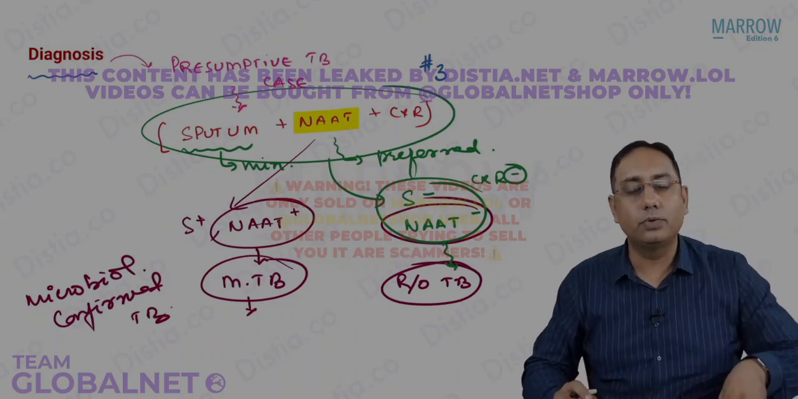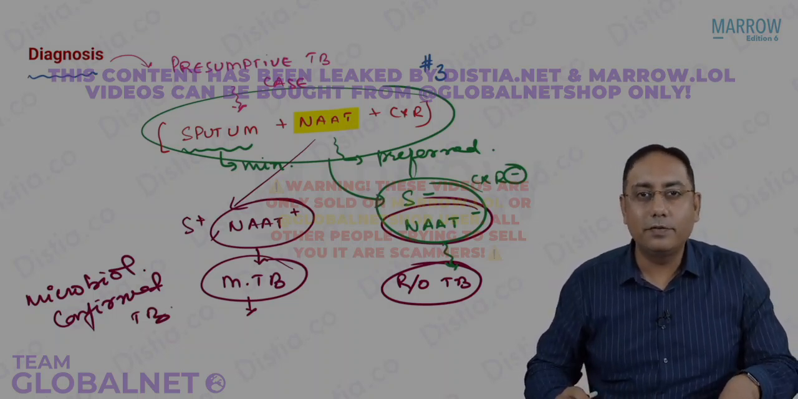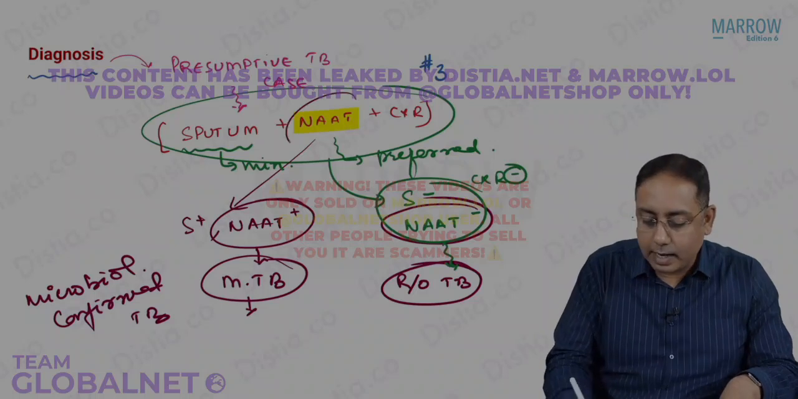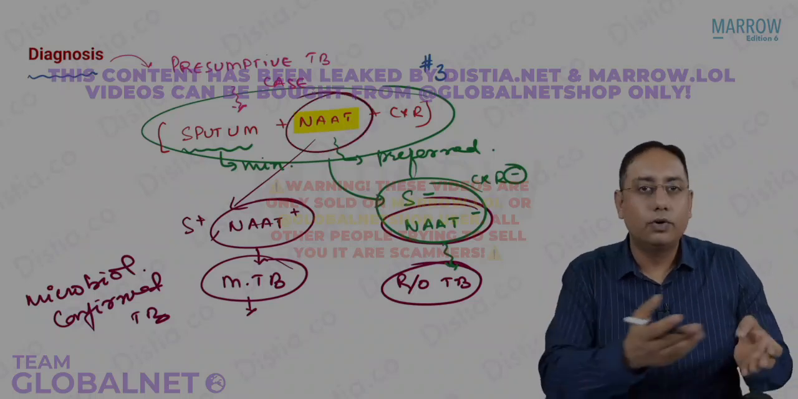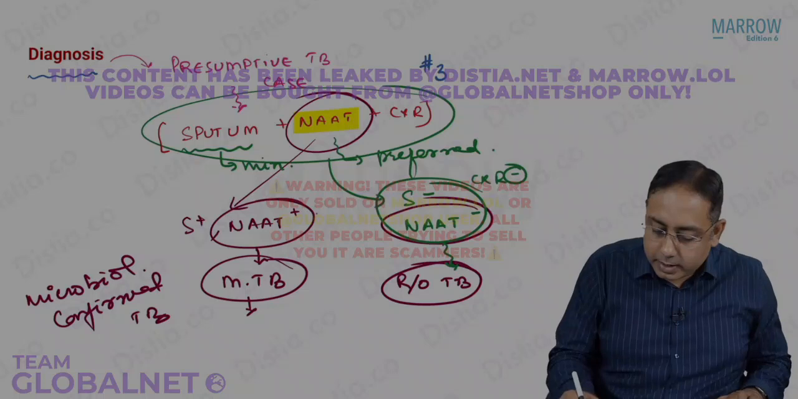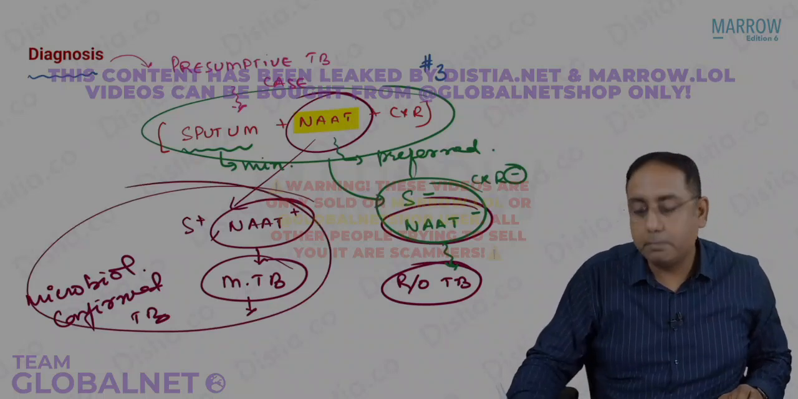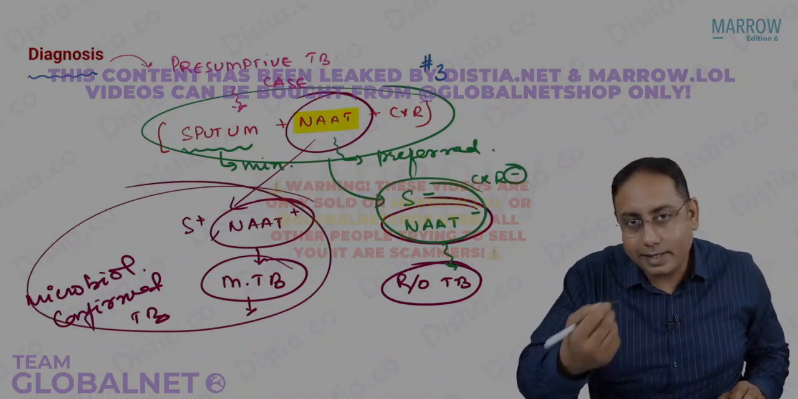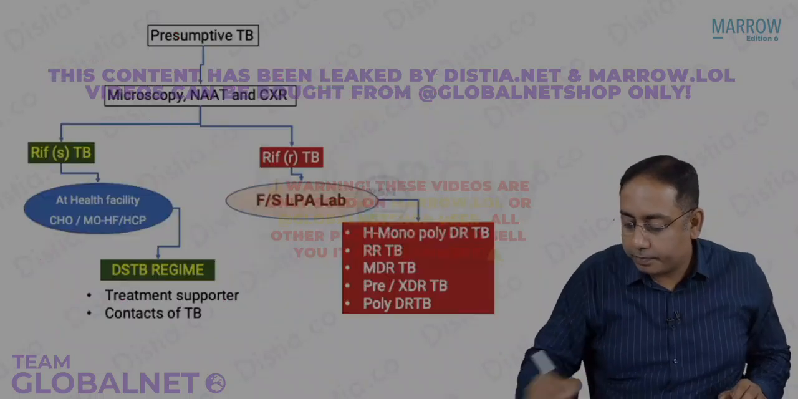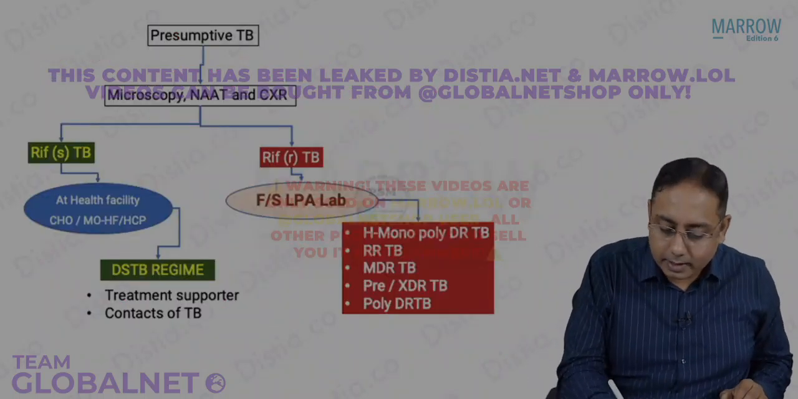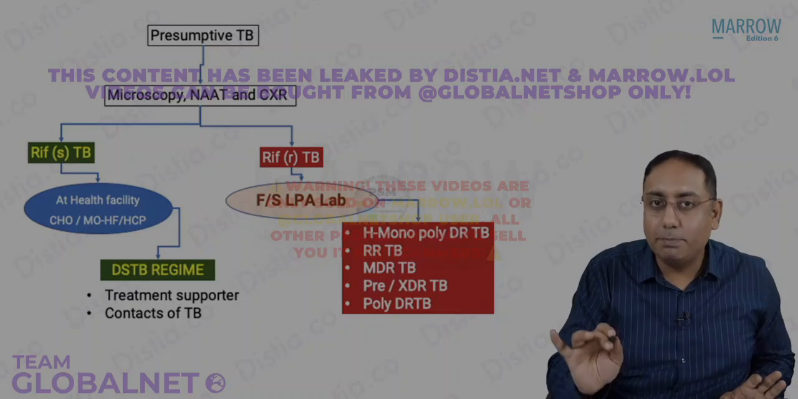So if you get a patient who is coming with cough and fever and everything, you simply go for a NAT test if NAT is available. If it's not, go for a sputum test. In either case, in case you get Mycobacterium TB detected, now what are you going to do? So now what we do is that this is the algorithm. It's a very simplified algorithm.